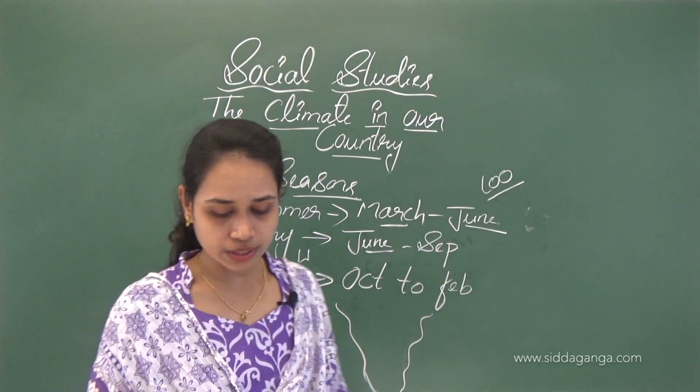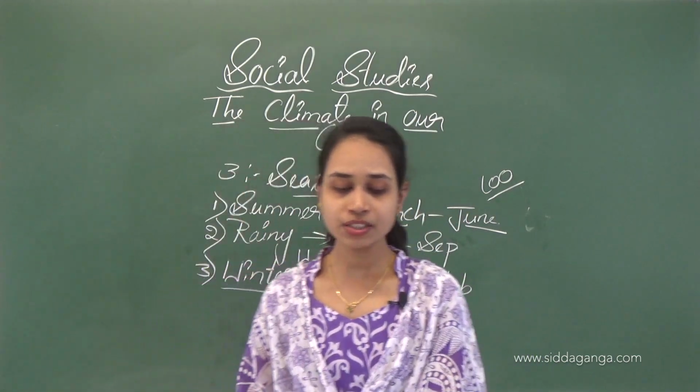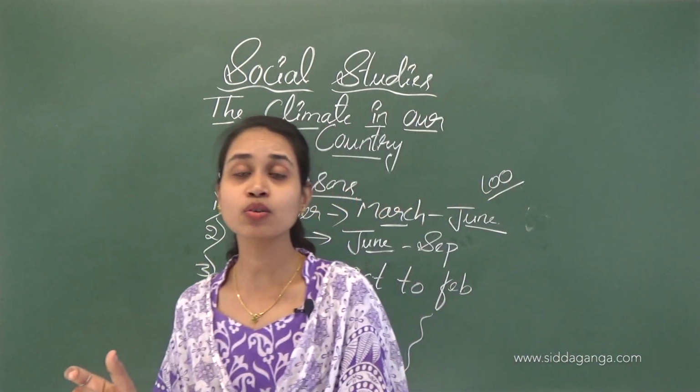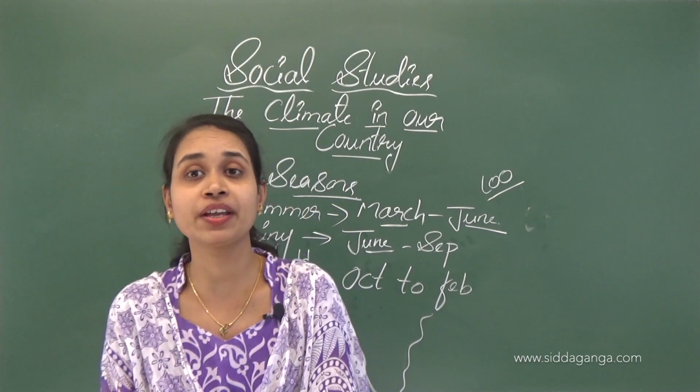January is the coldest month. In January we feel very cold.